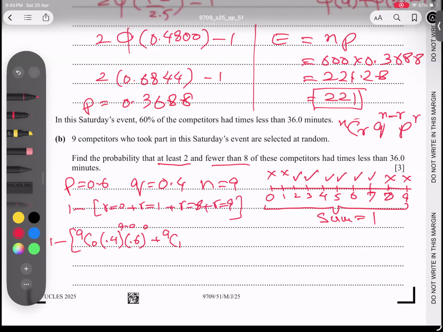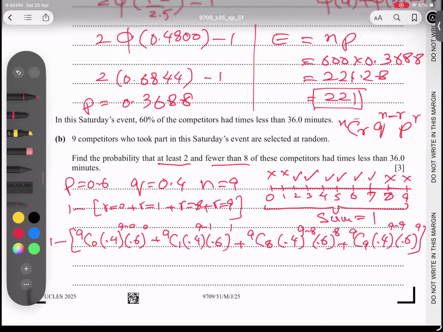So this is the whole plan. So 0.4 to power 9 minus 1 and 0.6 to power 1. Now for 8, 9C8, 0.4 to power 9 minus 8, 0.6 to power 8. Last formula 9C9, 0.4 to power 9 minus 9 and 0.6 to power 9.